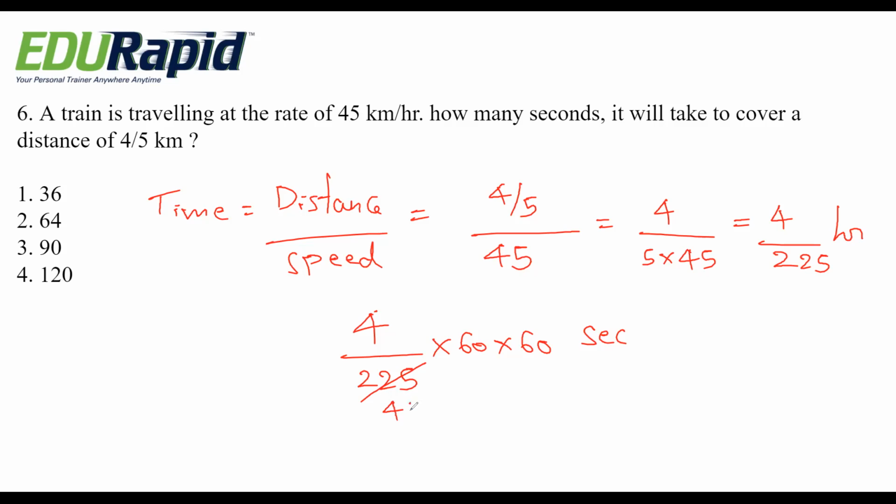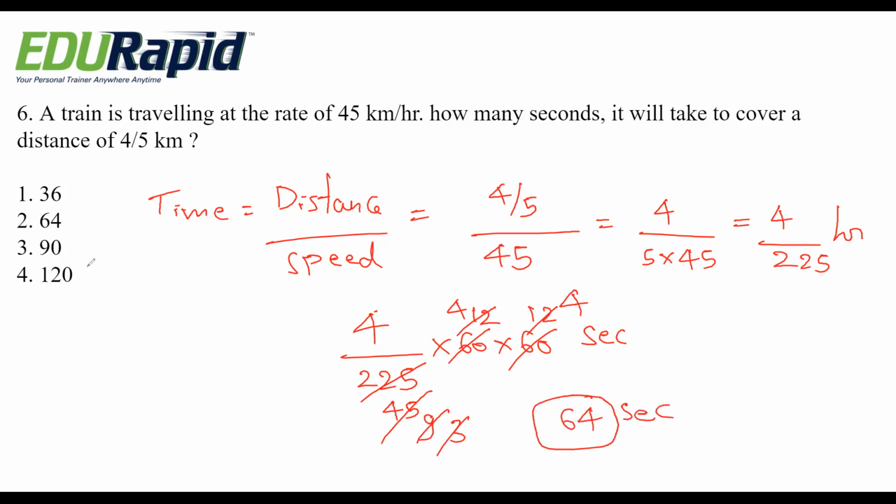4 5s are 20, 5 5s are 25, 5 1s are 5, 5 2s are 10. Again 5 9s are 45, 3 4s are 12, 3 3s are 9, again 3 4s are 12. 4 cube is how much? 64. 64 seconds. Option 2, 64 is the right answer. Here just you have to do the conversions, that's all.